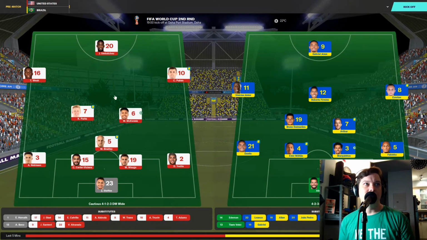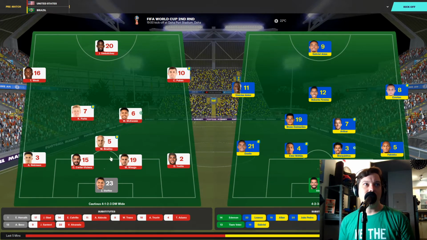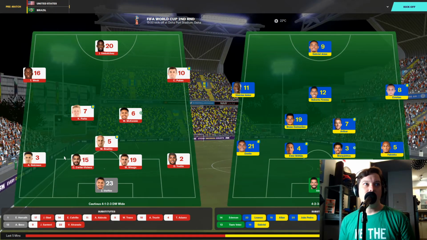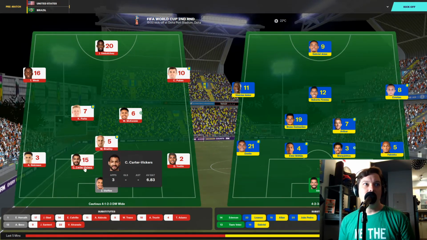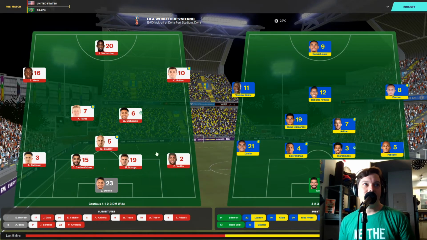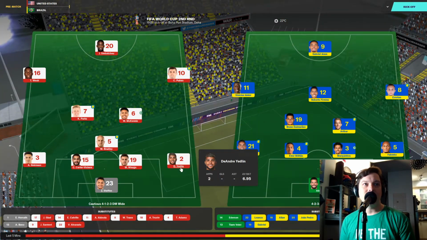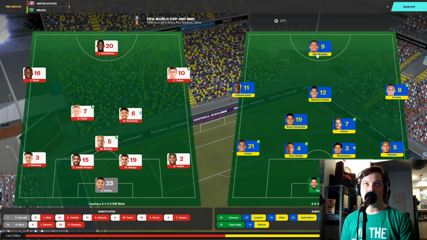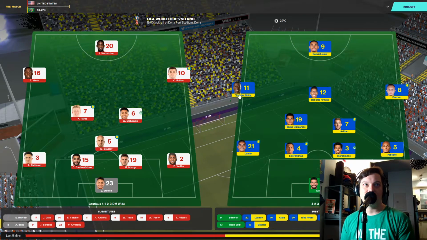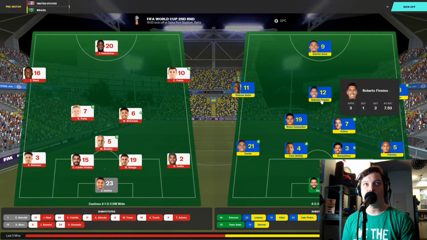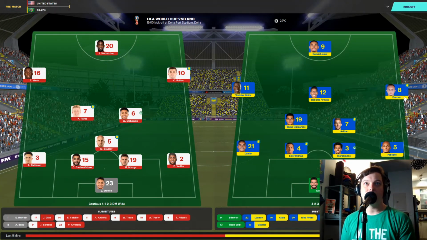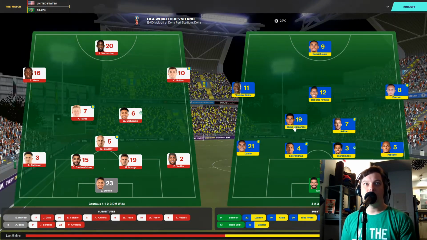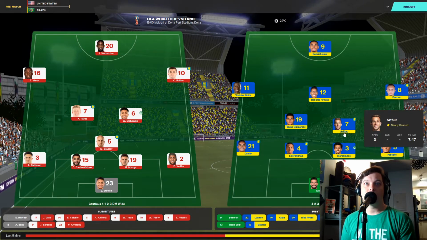In the midfield, Keaton Parks, we've got Weston McKennie and Michael Bradley in the midfield with Anthony Robinson at left back, Carter Vickers and Matt Miazga in the center defense with DeAndre Yedlin on the right-hand side and Zach Steffen in net. For the Brazilians, Gabriel Jesus up top, Vinicius Jr. on the left-hand side, Roberto Firmino behind Jesus in the middle, Everton on the right-hand side, Bruno Guimaraes in the midfield, replacing Casemiro with Arthur beside him.